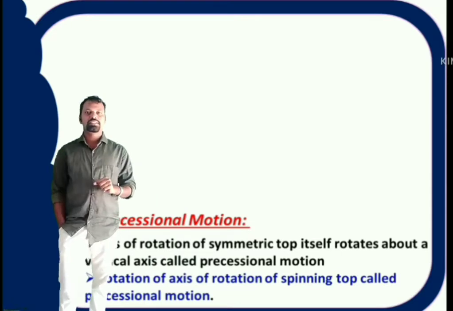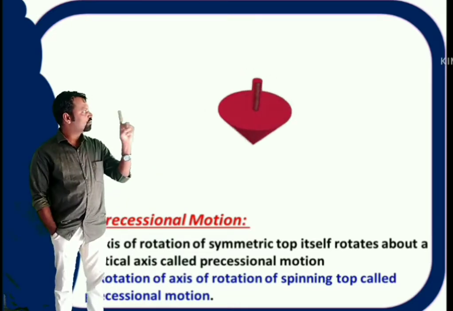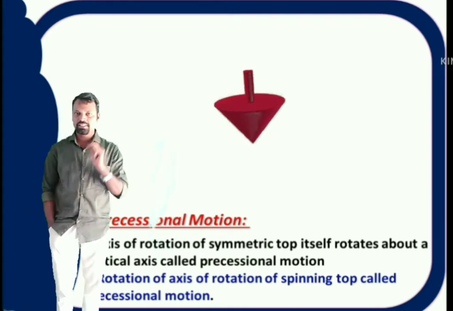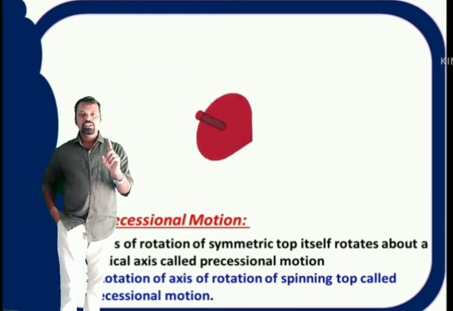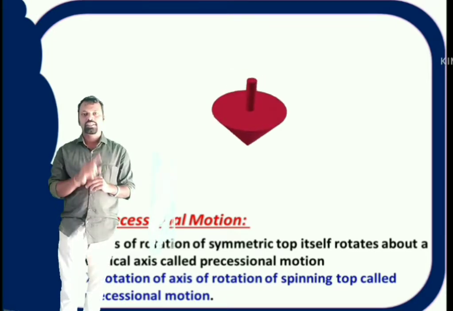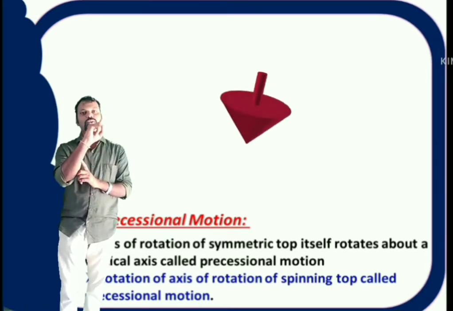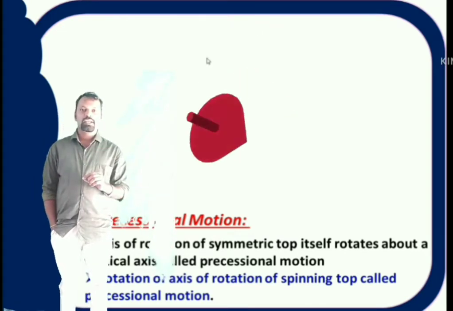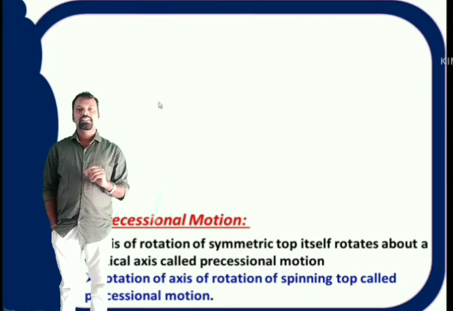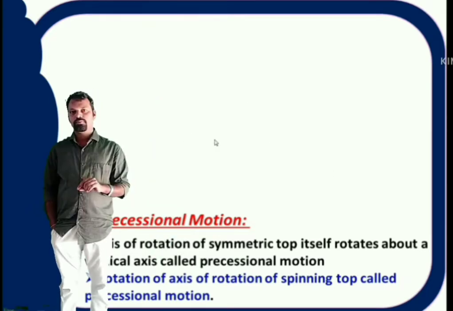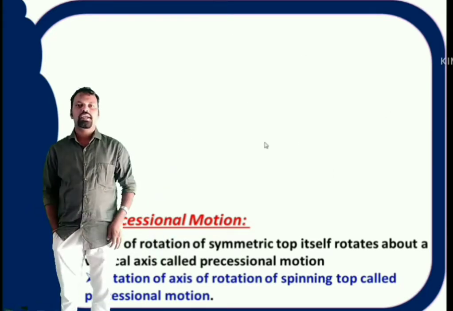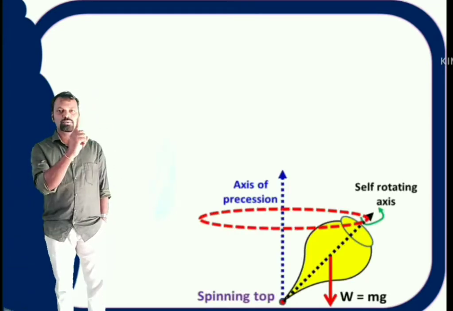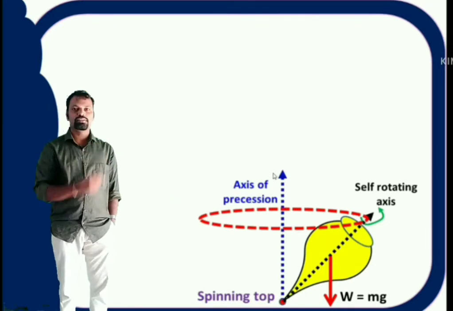Precessional motion means the axis of self-rotation of a body is rotating about a vertical axis. That means the body should rotate itself, that is self-rotation, and that self-rotating body should rotate about another axis. So there are two types of axis. One is the self-rotation axis, the axis about which the body itself is rotating. Number two is the axis of precession, the axis about which the self-rotating axis is rotating.